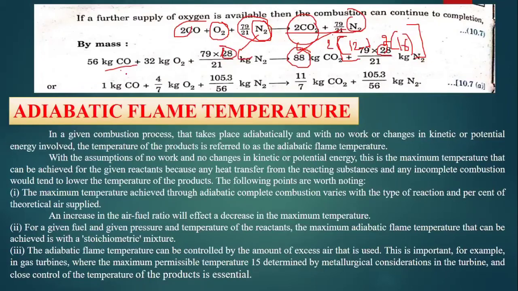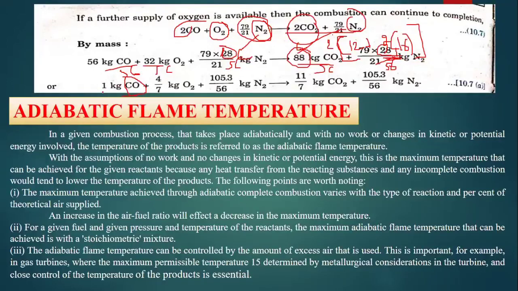Since we need to find out for 1 kg of carbon monoxide, we are going to divide the whole equation by 56. Here also divided by 56, here also, here also, here also.